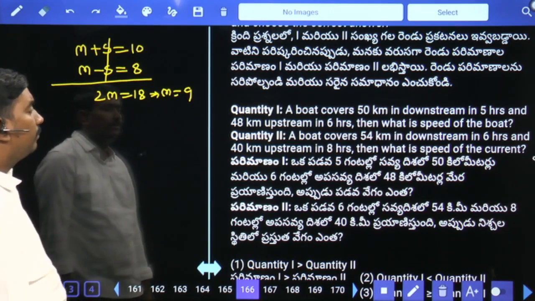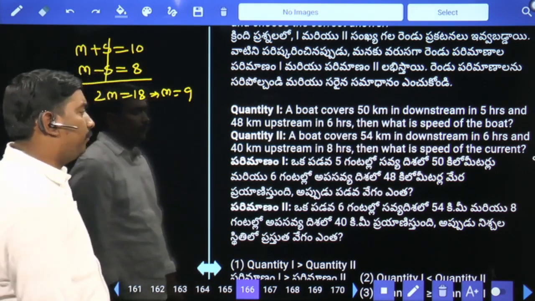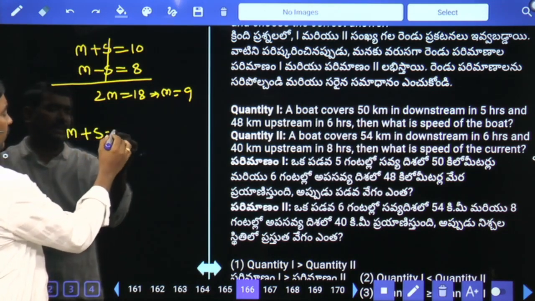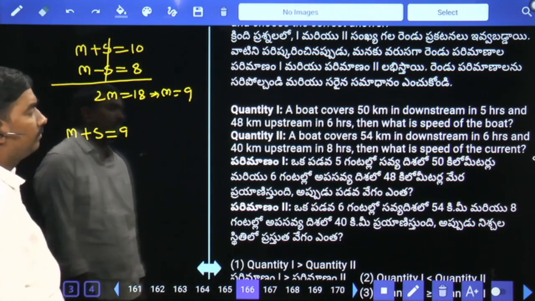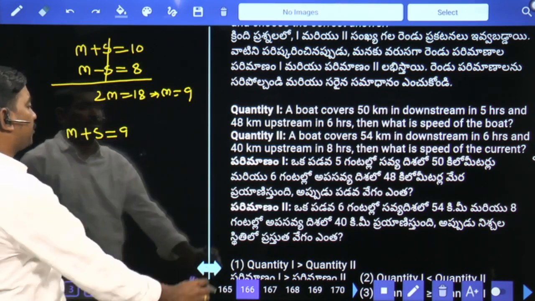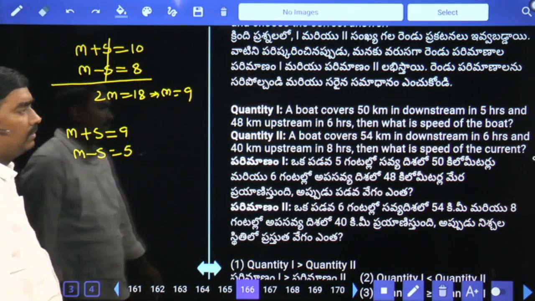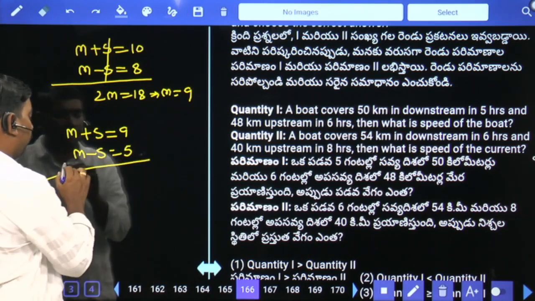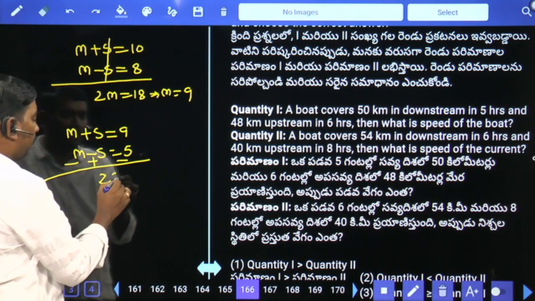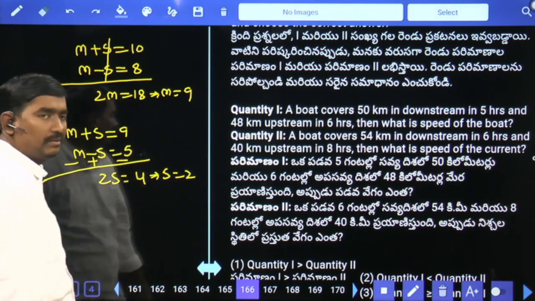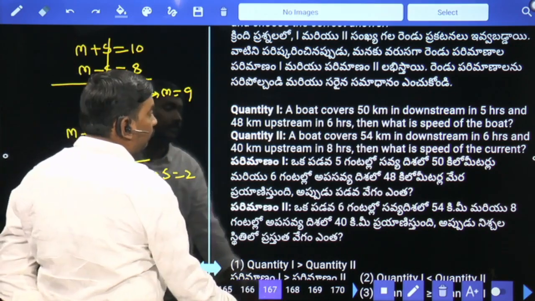Next, quantity 2. A boat covers 54 kilometers downstream in 6 hours. Then downstream speed is 9 kmph. And 40 kilometers upstream in 5 hours. M minus S is equal to 5. Speed of the current means the S value, minus plus minus. 2S equal to 4, S equal to 2 kmph. Quantity 1 is greater than quantity 2.